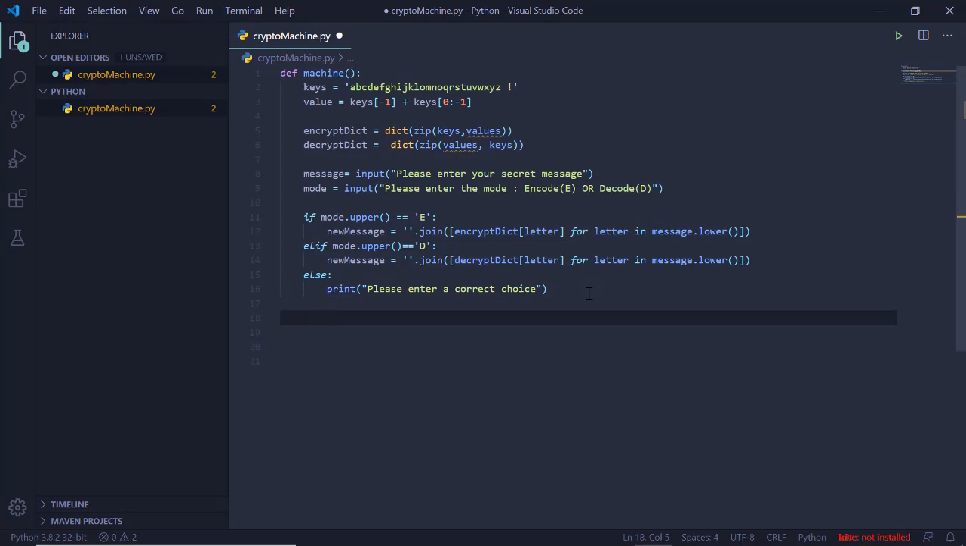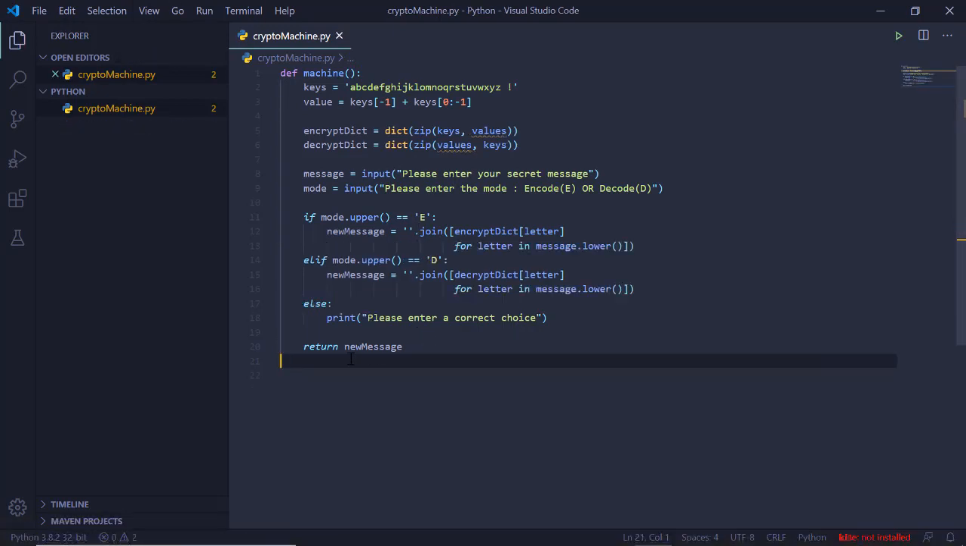Now the last step: we have created the ciphertext, the encrypted form, and we have stored it in the new message. So we need to return it, right? So return new message. Simple. So we are done with our method. Let's revise what we have done. First let's save it.